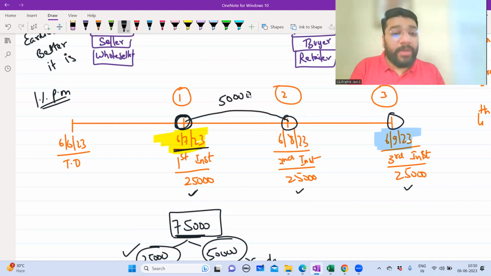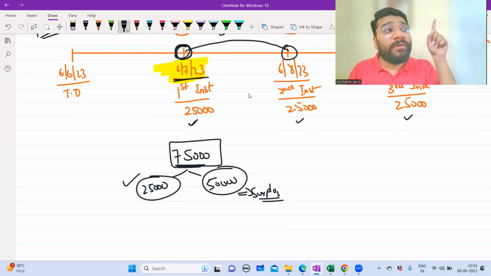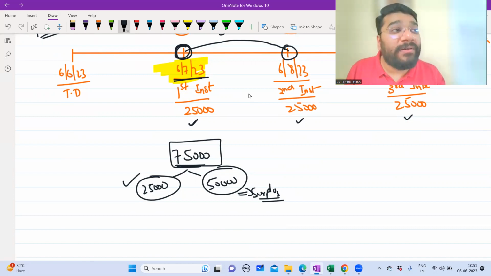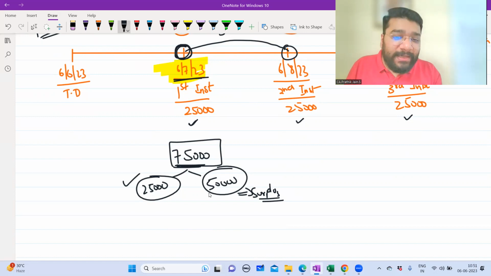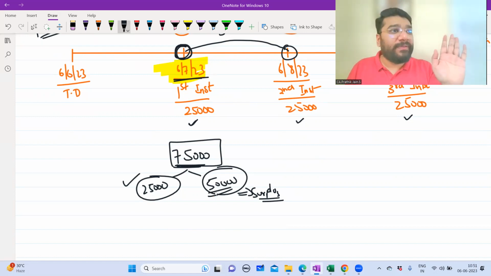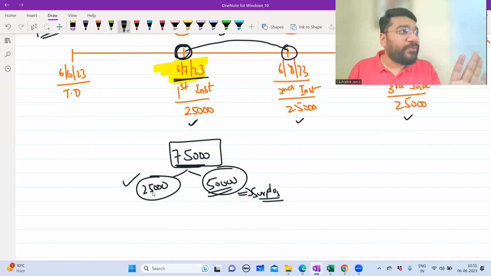So why 50? Because out of the 75,000 rupees, 25,000 rupees he has to pay to whom? The manufacturer, the other party, because that is what is agreed. So how much is the extra money available with the seller? 50,000 rupees. It is coming as a surprise, no? This 50,000 the seller is receiving is not planned in advance. Earlier, what was planned? 25,000 I'll receive and I'll give to the manufacturer. Out of nowhere, the seller is receiving an additional 50,000 rupees, so he doesn't know what to do.